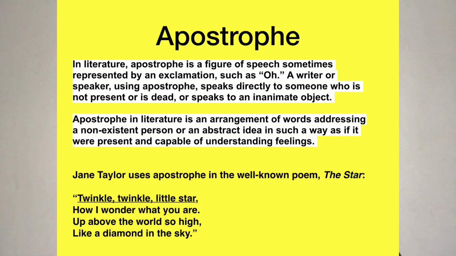And the last one is apostrophe. Apostrophe is different from the punctuation right there showing possession. Apostrophe in literature is addressing someone who is already dead or absent as if that person were present or alive, or addressing an inanimate object as if that inanimate object were a human being. So here is an example of an apostrophe.